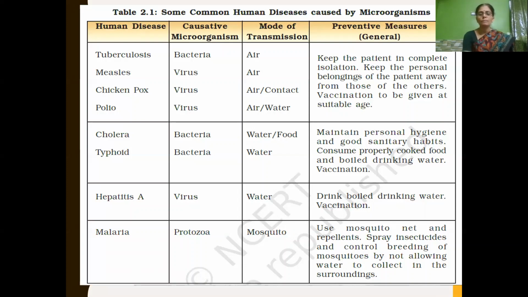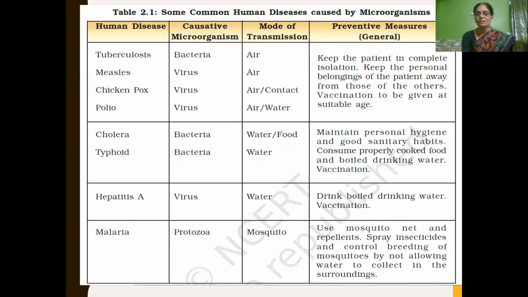at a suitable age. And then coming to the next disease, cholera and typhoid. Both cholera and typhoid are caused by the microorganism bacteria, and they are spread by contaminated food and water. And how will we prevent the spread of cholera and typhoid? We have to maintain personal hygiene and good sanitary habits.